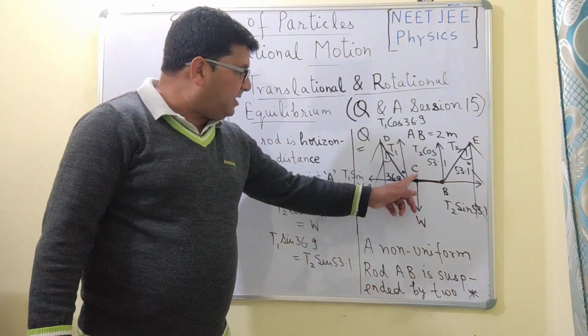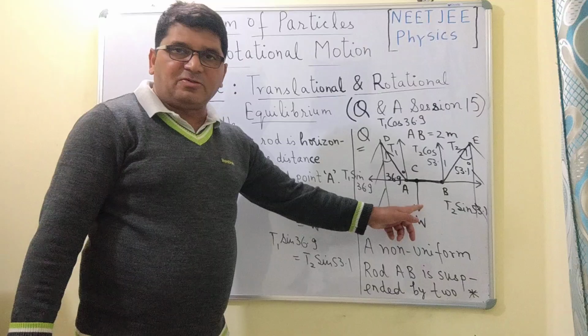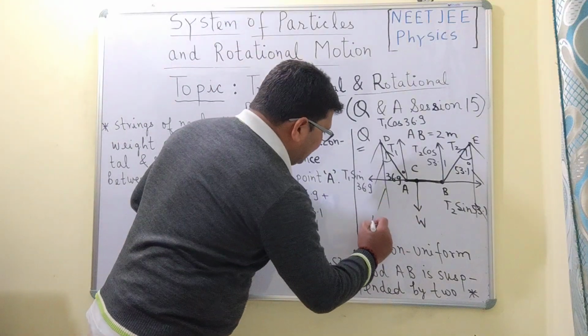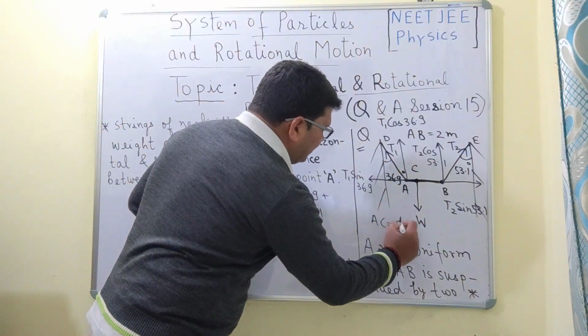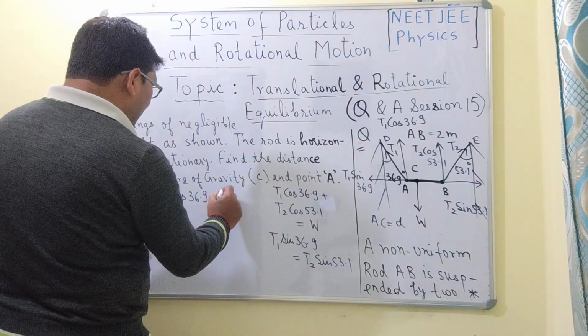So here the point is C. We are calculating this torque about the center of gravity. So I will be taking AC equal to, let us say, D. So this will be equal to T1 cos 36.9 into D.